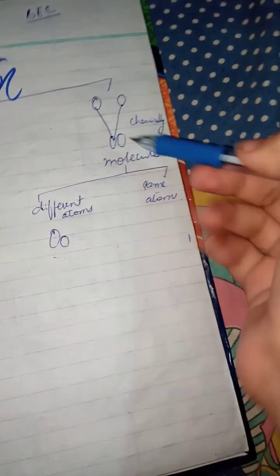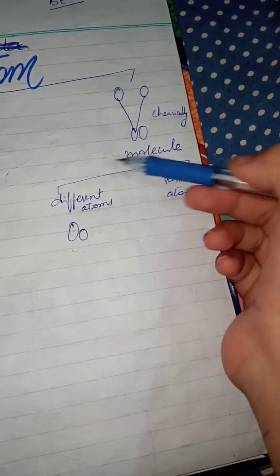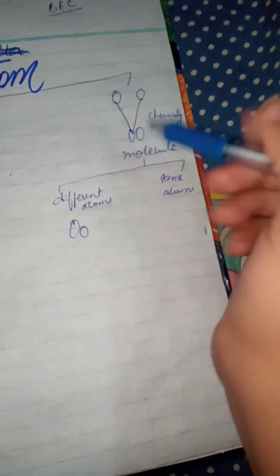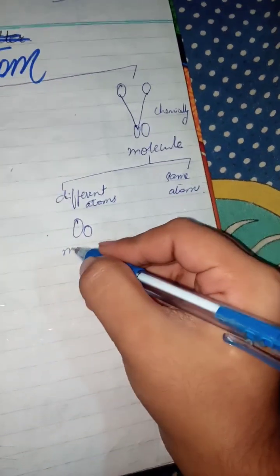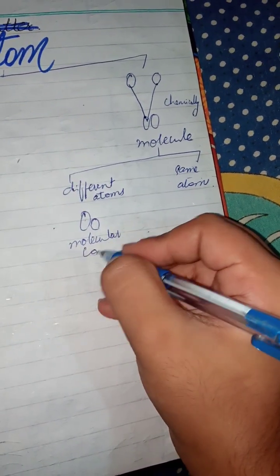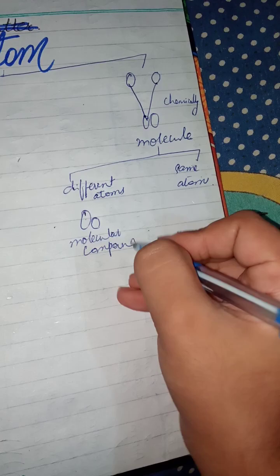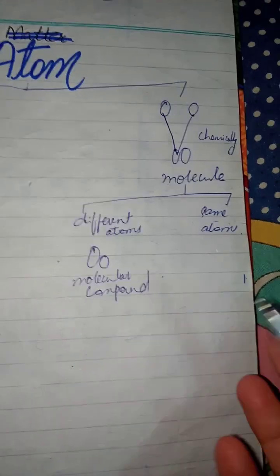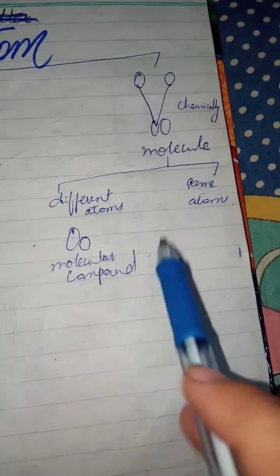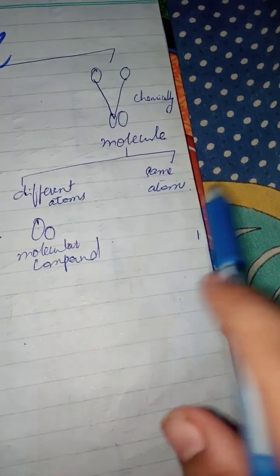Here we are studying molecules. When a molecule is divided into two parts, different atom and same atom, when different atoms combine together, they form a molecular compound. Molecular compound. So different atoms combined together form a molecular compound.